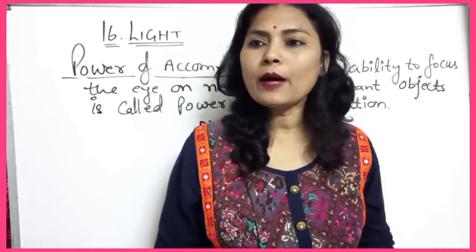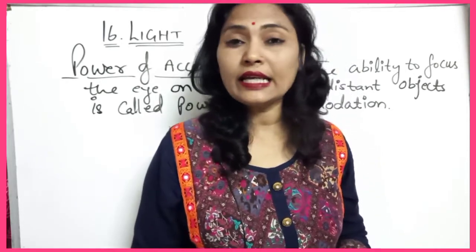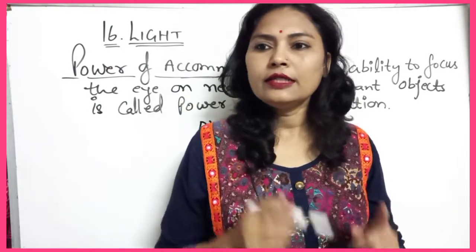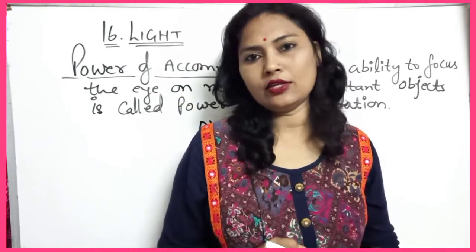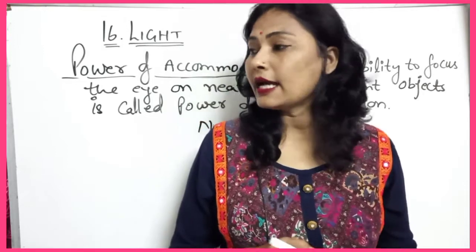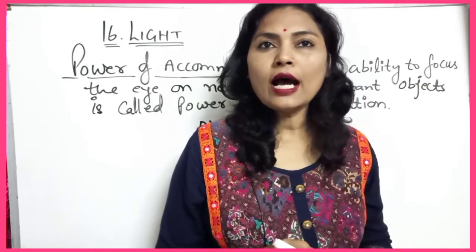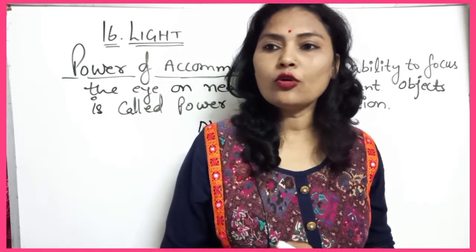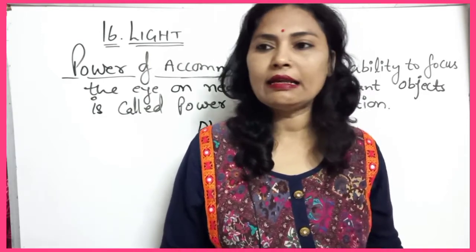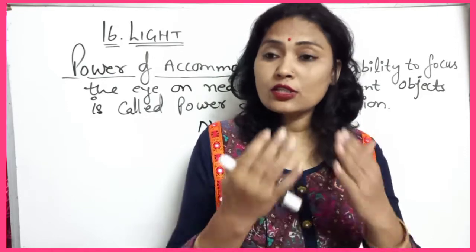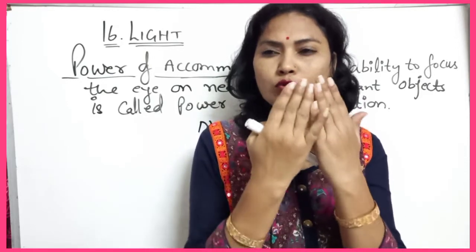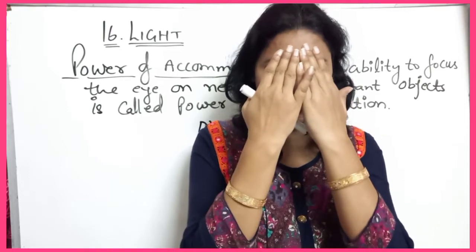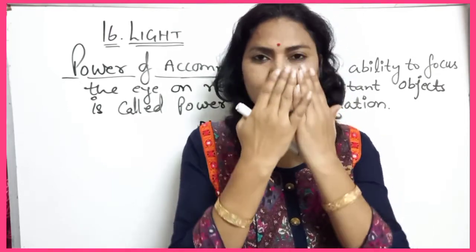The power of accommodation is greatest in the case of a child and decreases with advanced age. So there is a limit to the eye's power of accommodation. It can accommodate to see distant objects clearly, but if the object is too close to the eye, you are not able to see it clearly.